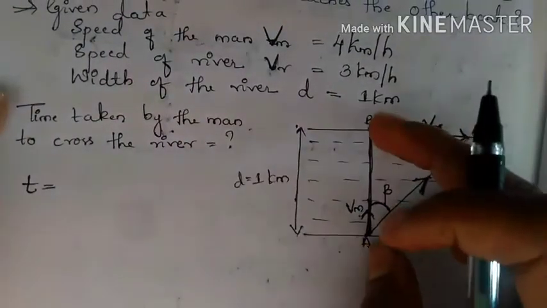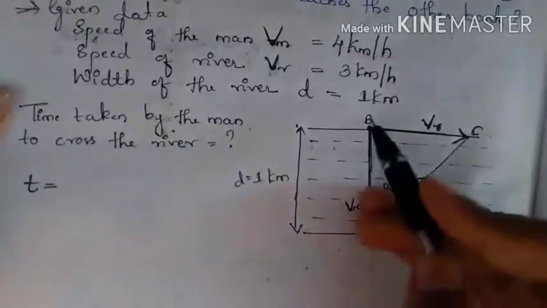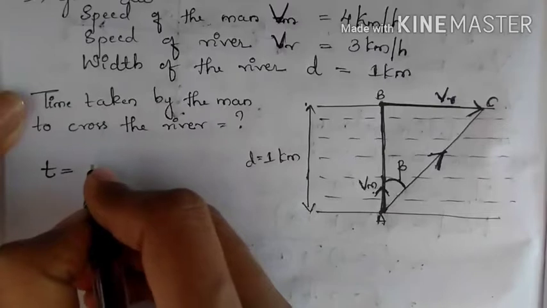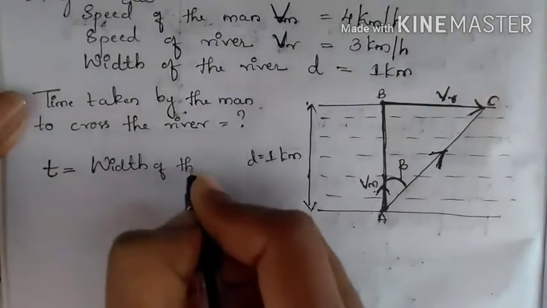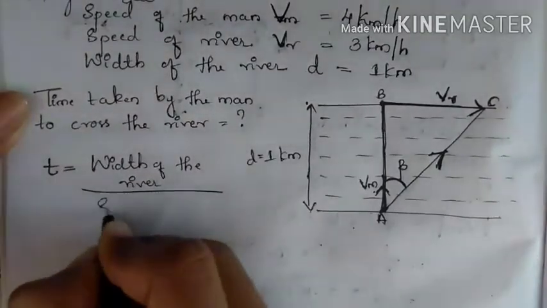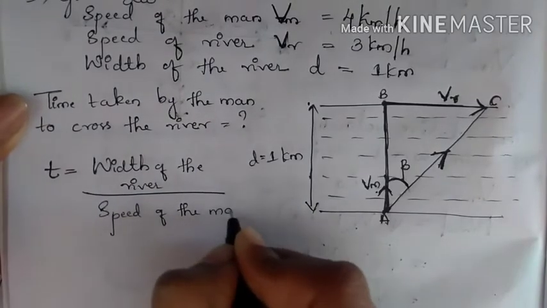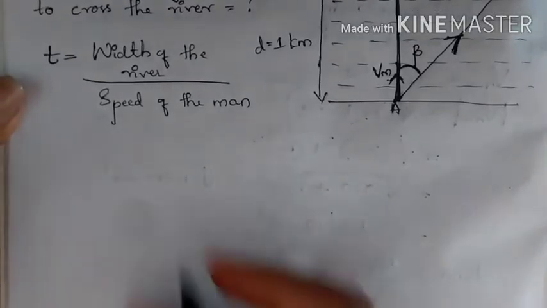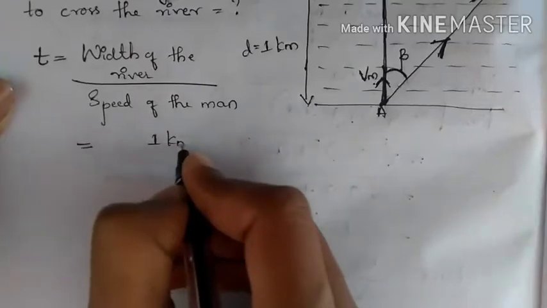What we should consider is the width of the river and the speed of the man who is traveling. So T is equal to the width of the river divided by the speed of the man, so T is equal to W by S. We know that the width of the river is 1 kilometer.